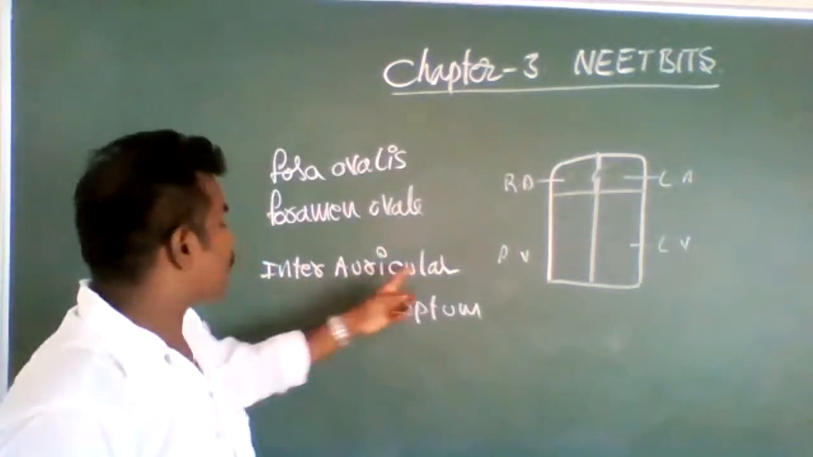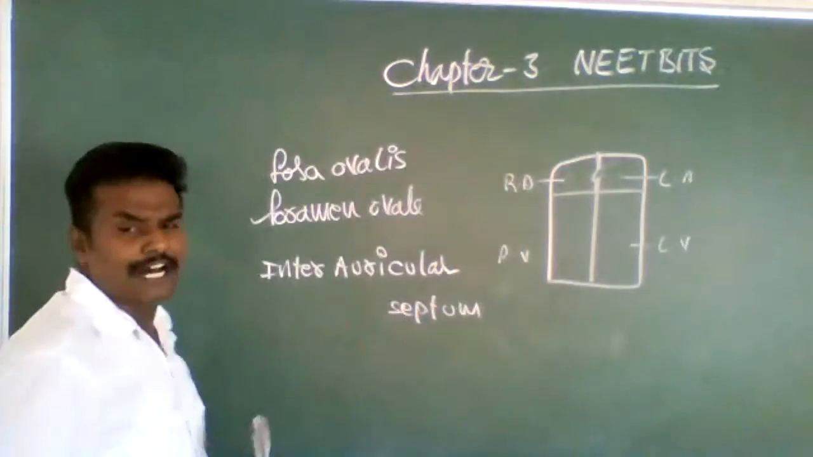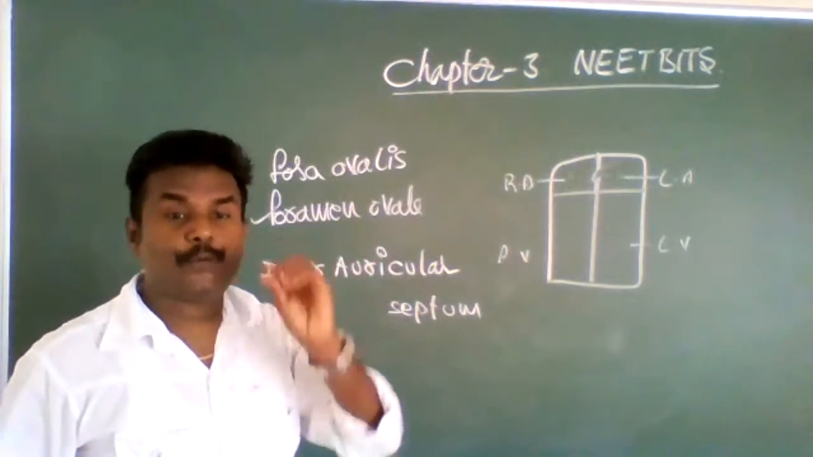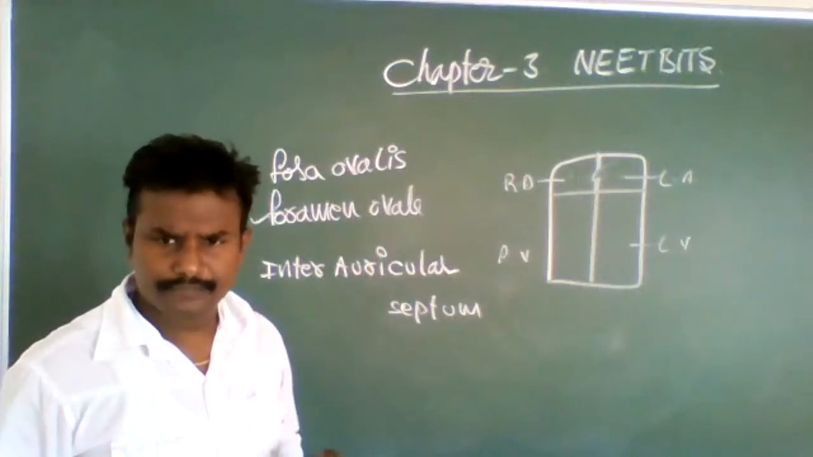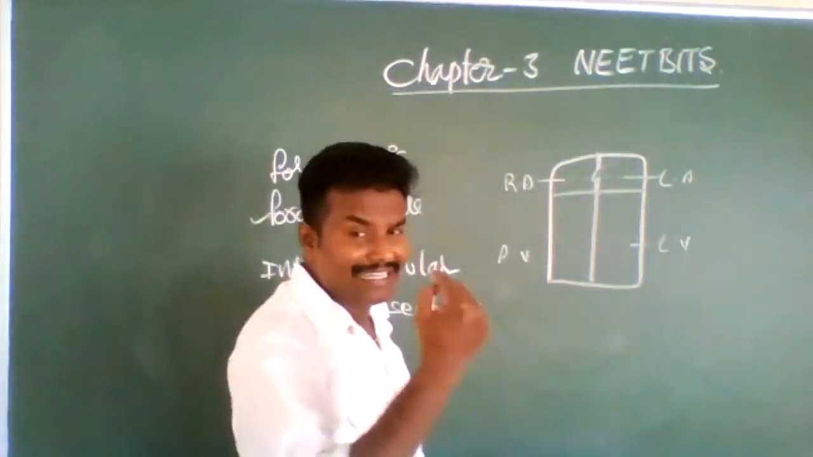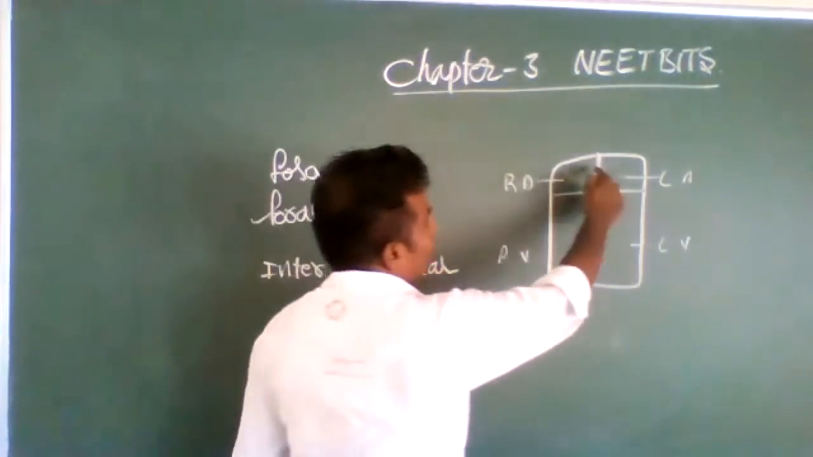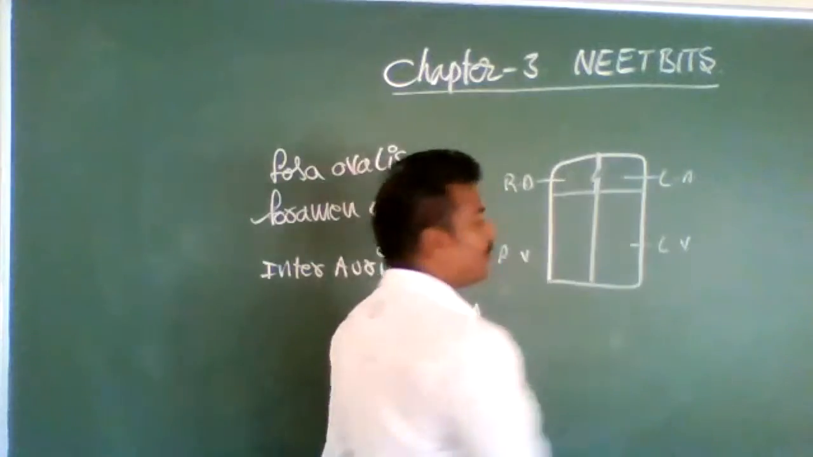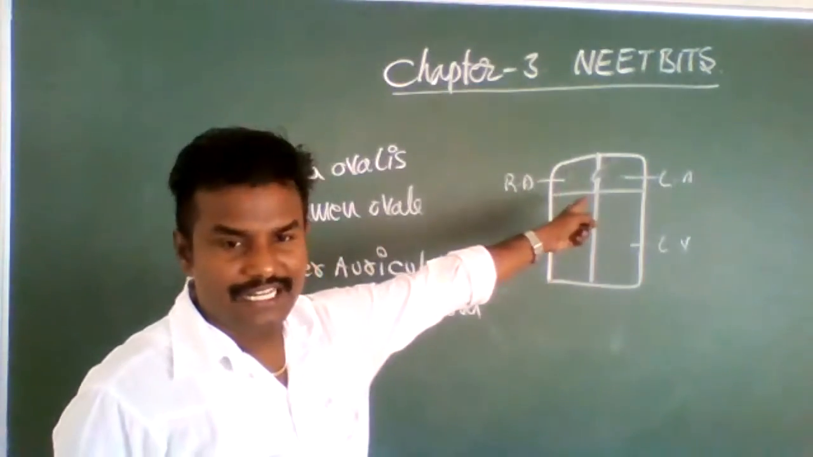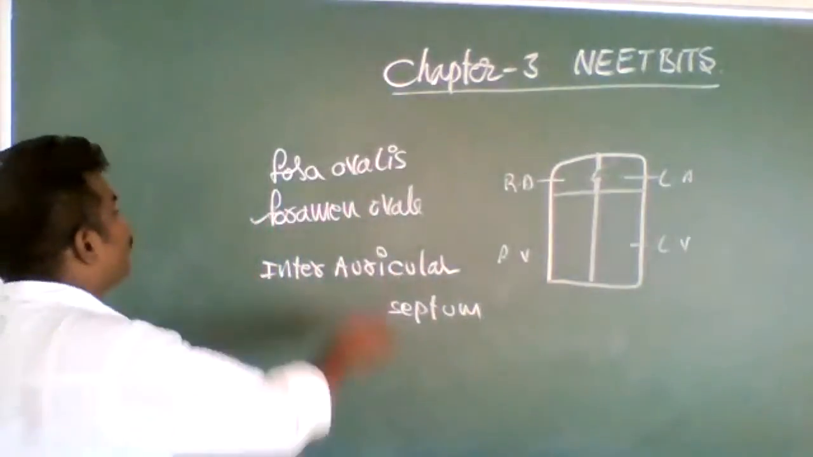Okay, so the interauricular septum has a small pore. That pore is called foramen ovale. This pore is represented by a small depression. Depression means like depth, a small depth. In this depression, a small pore is present. The depression is present between the right auricle and left auricle. That depression is called fossa ovalis.